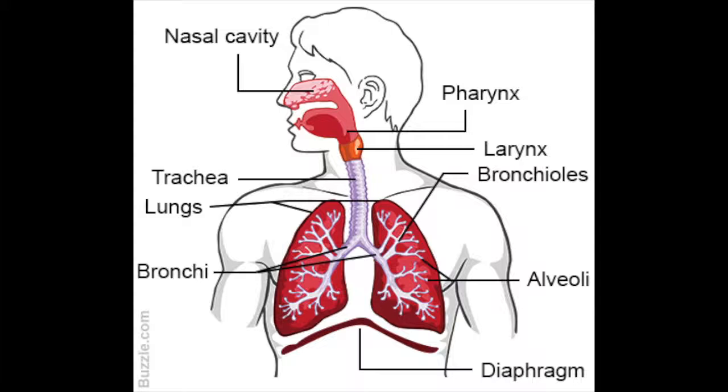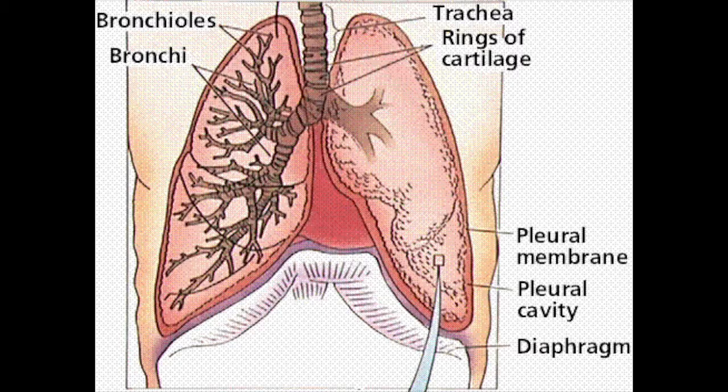The passage of air into the lungs to supply the body with oxygen is known as inhalation, and the passage of air out of the lungs to expel carbon dioxide is known as exhalation. This process is collectively called breathing or ventilation. In humans and other mammals, the anatomical features of the respiratory system include trachea, bronchi, bronchioles, lungs, and diaphragm.